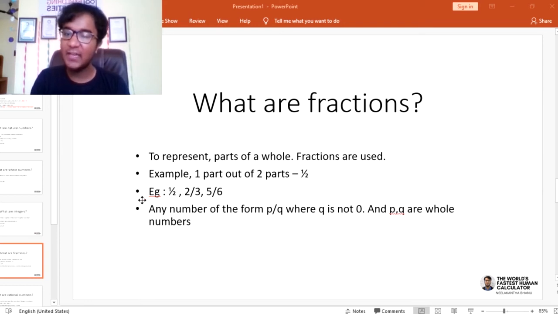p by q, when p and q are whole numbers and q is not zero, then this number is called a fraction.